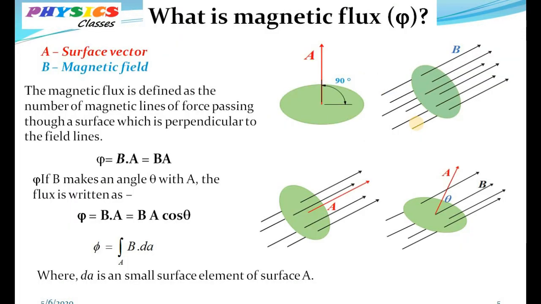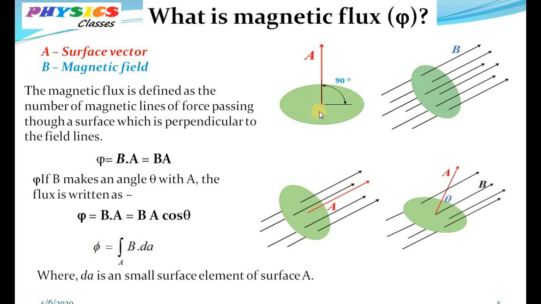Now before talking about Faraday's laws, let's have a look at the meaning of surface vector and magnetic flux. The surface vector is a special kind of vector, and any surface can be represented by a surface vector which is normal to the surface and the magnitude of which is equal to the surface area.